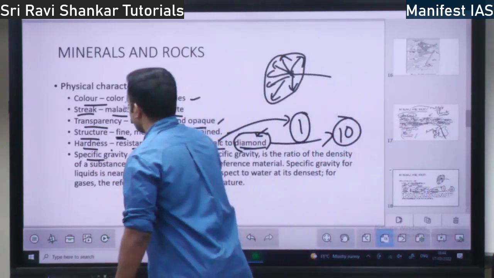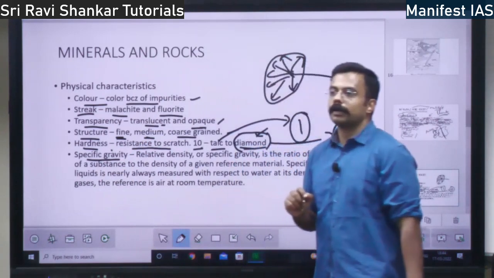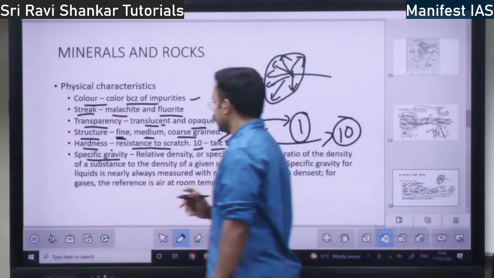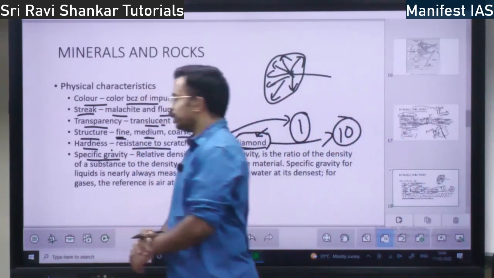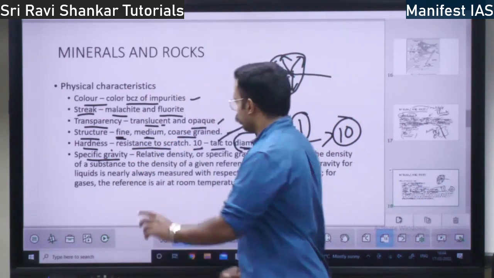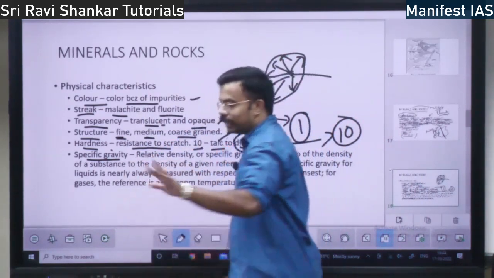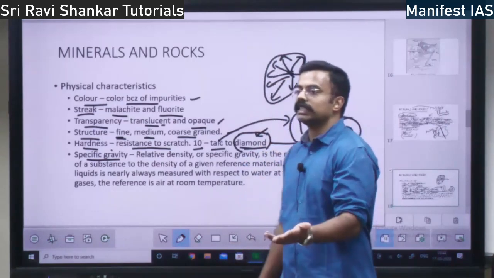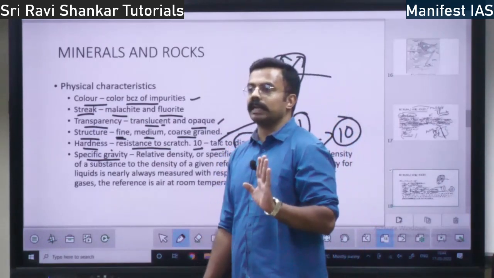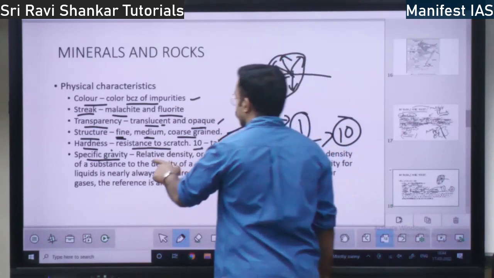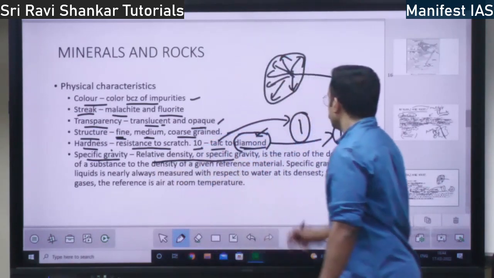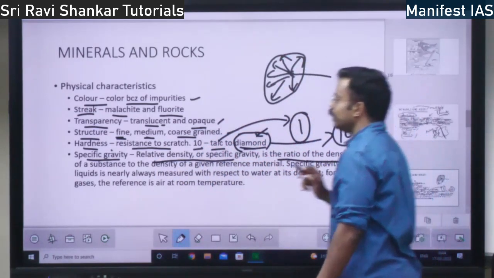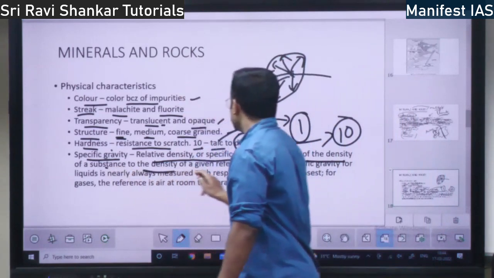Then you have specific gravity. The concept of specific gravity. What is specific gravity? This is very, very important. I am going to read you the definition. Specific gravity and relative density both mean the same thing. So relative density or specific gravity is the ratio of the density of a substance to the density of the given reference material.